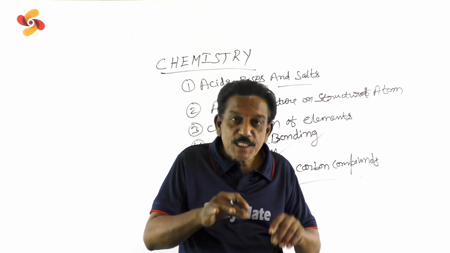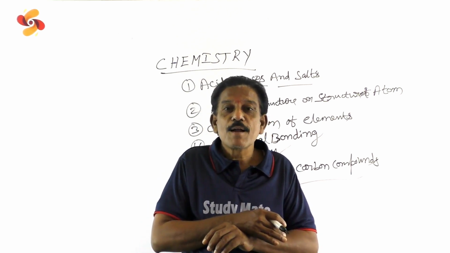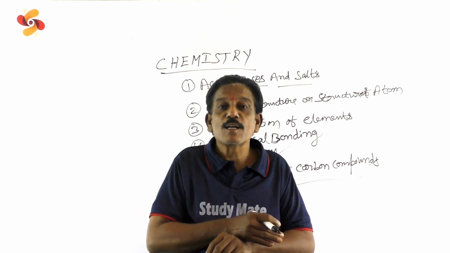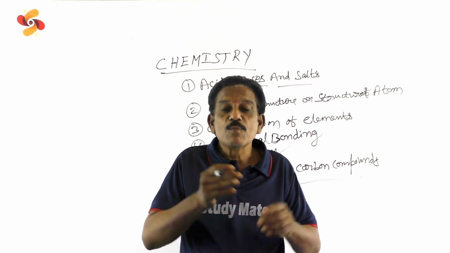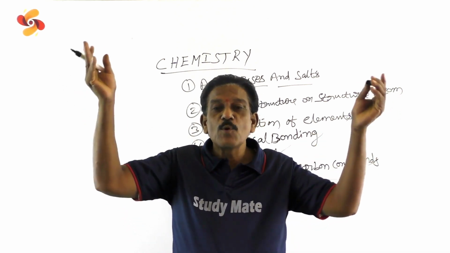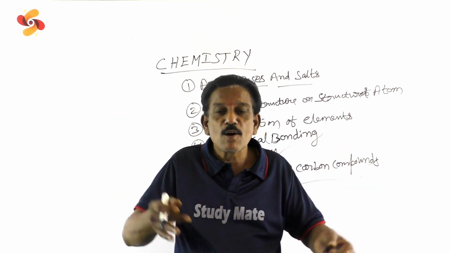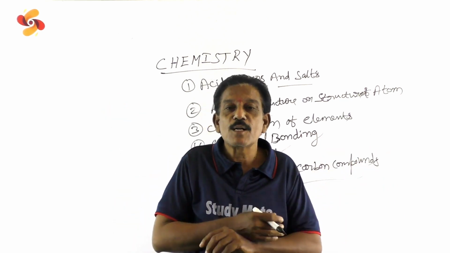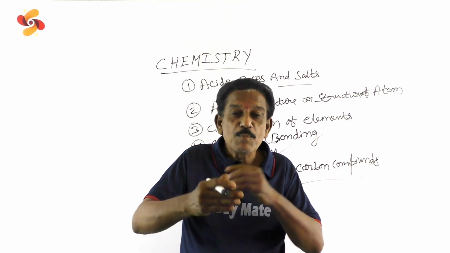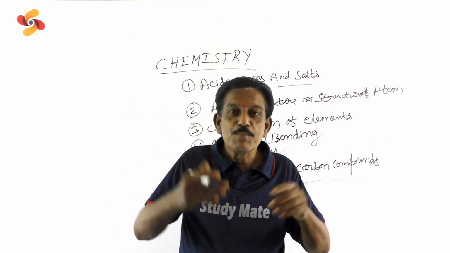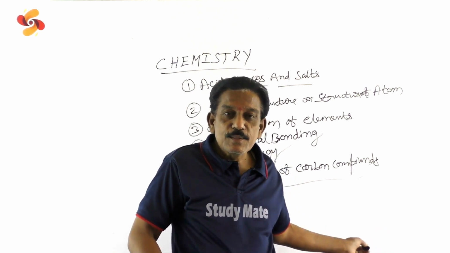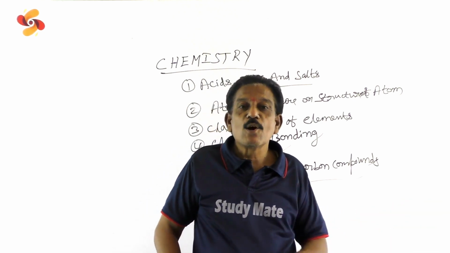Because of its tetravalency and its catenation power, carbon forms innumerable organic compounds. Some millions of organic compounds are formed by carbon. That's why carbon plays a vital role in forming organic compounds.